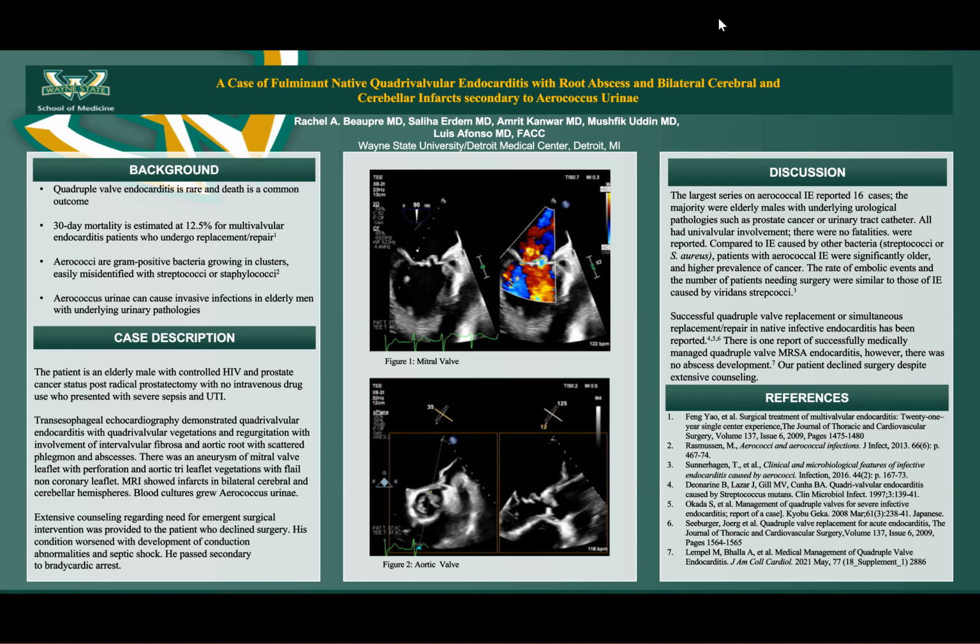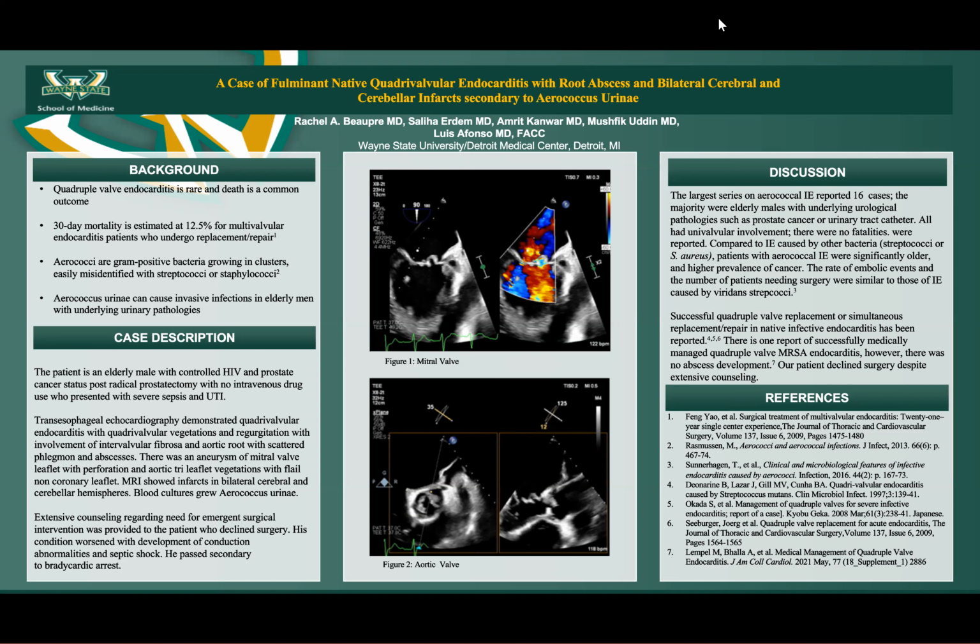Eventual MRI showed infarcts in the bilateral cerebral and cerebellar hemispheres. Subsequently, his cultures did eventually grow Aerococcus urinae. The patient was given extensive counseling for surgical intervention. However, he declined surgery. His condition continued to progress and worsen, and he eventually began to develop conduction abnormalities as well as septic shock, and eventually passed secondary to bradycardic arrest.